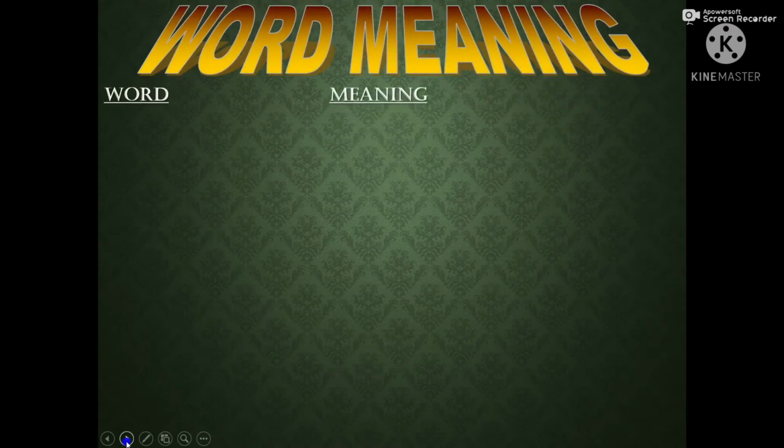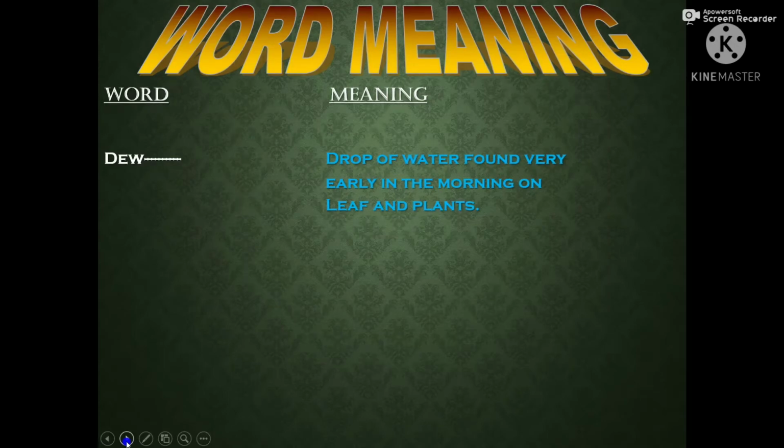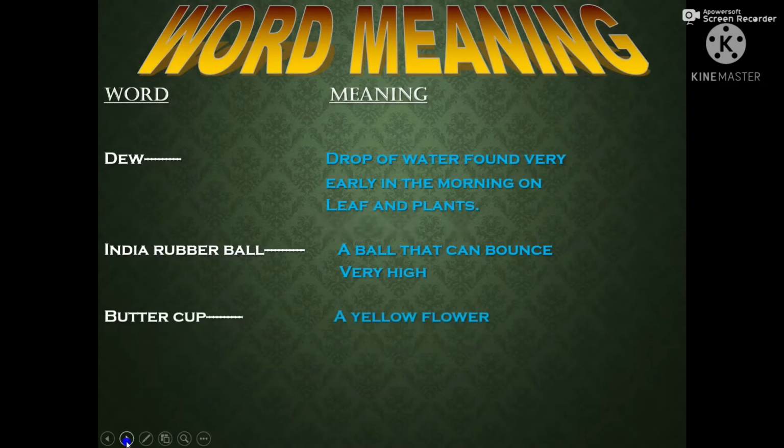So the first one is dew. Dew means drops of water found very early in the morning on leaves and flowers of plants. You can see water droplets if you go outside to a garden in the early morning. Generally, in the winter season, you will find these things very large. Then Indian rubber ball. Indian rubber ball means a ball that can bounce very high. Then buttercup. Buttercup means a yellow flower, a yellow colored flower.